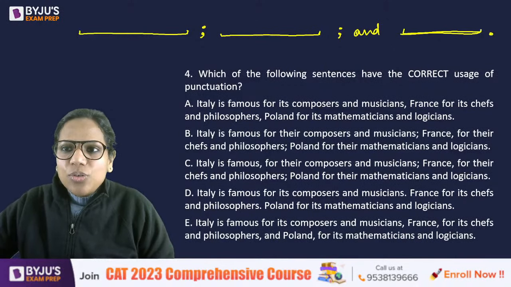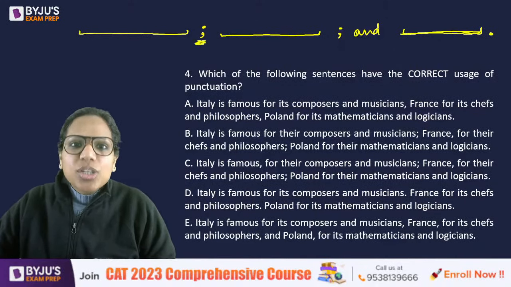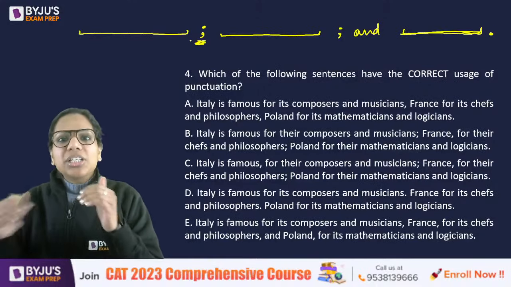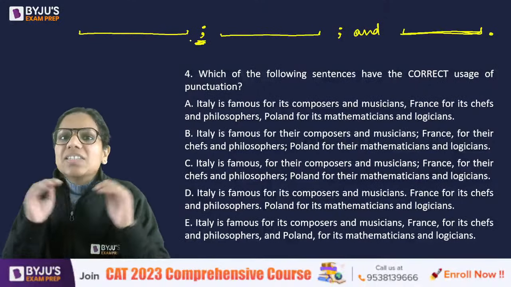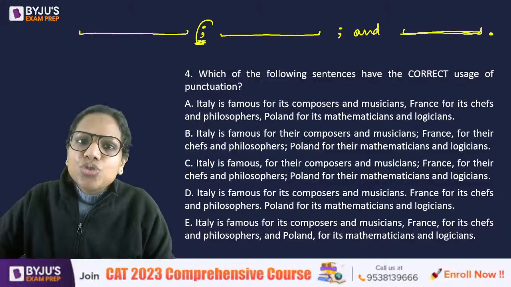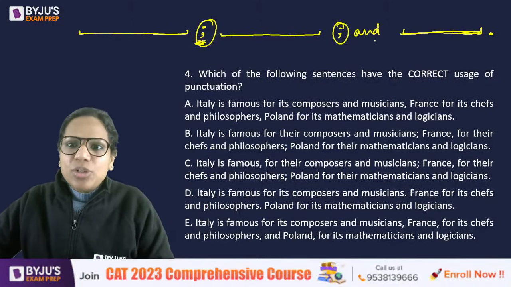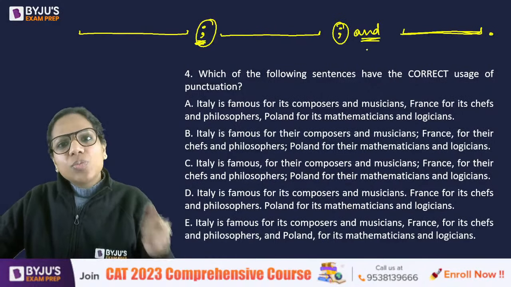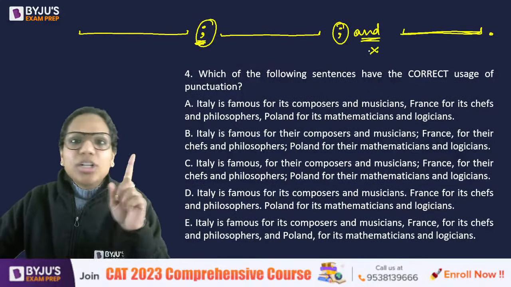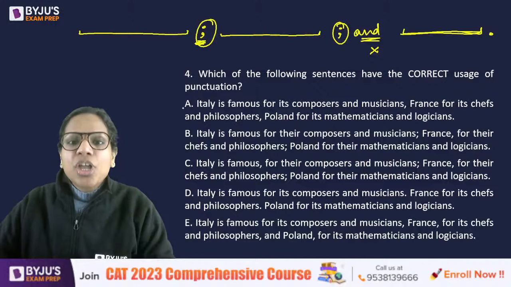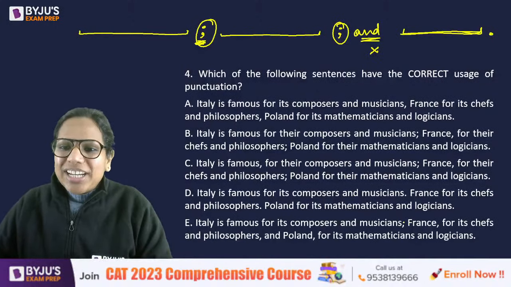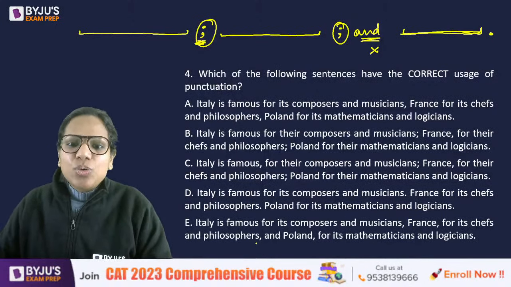Now, when we join 3 independent clauses, meaning something that can stand on its own two feet, something that is complete in its own right, we should join them using semicolons, and hence perhaps they are showing semicolons. And when we use semicolons, we can skip the and. The and is not necessary then, right? So one way of writing it is, yes, that I put semicolons here.